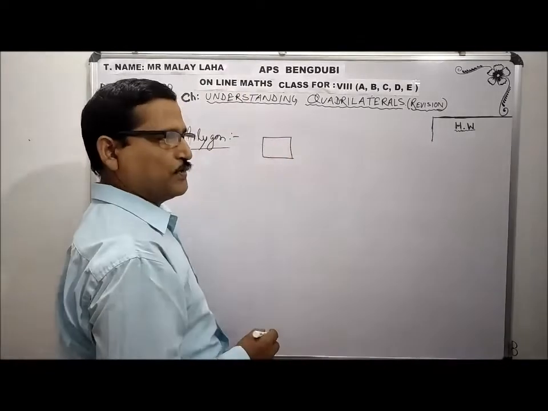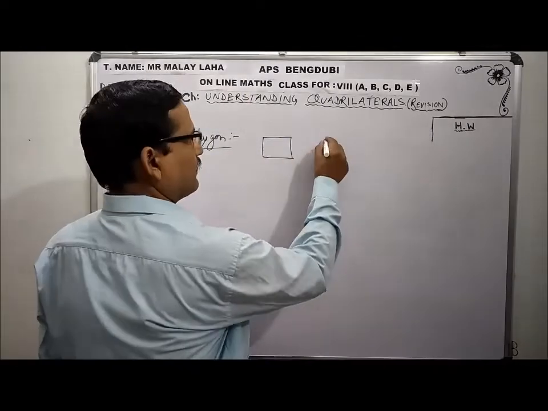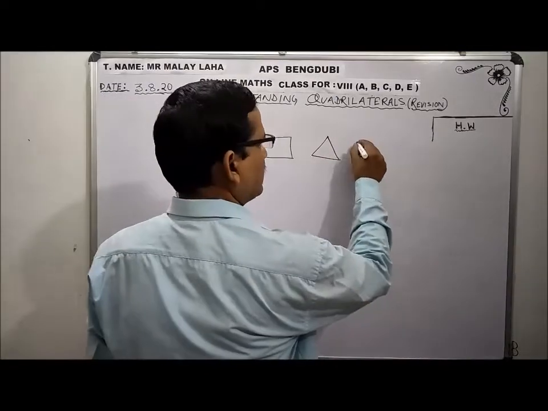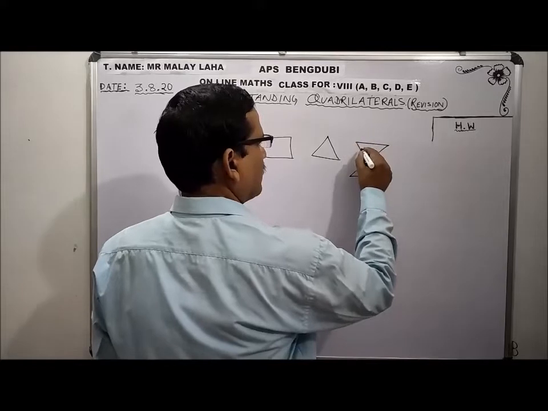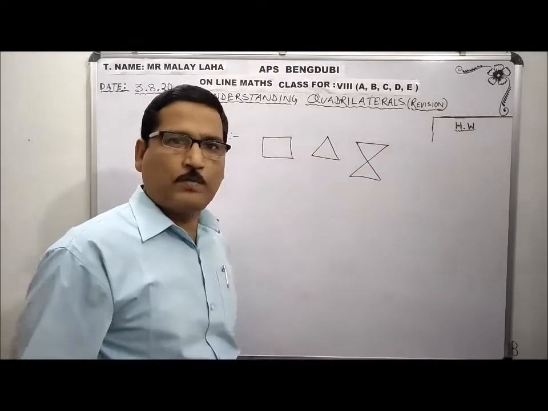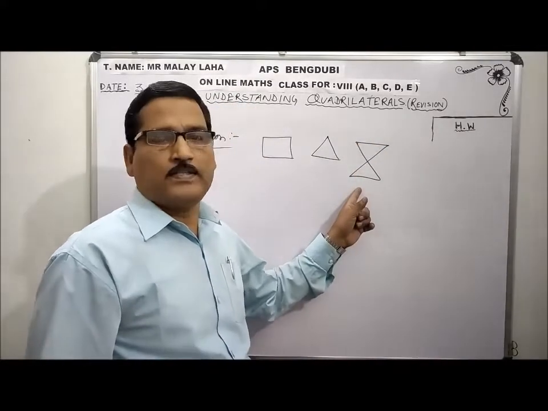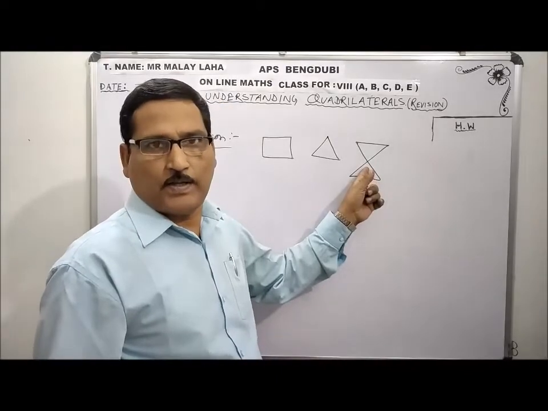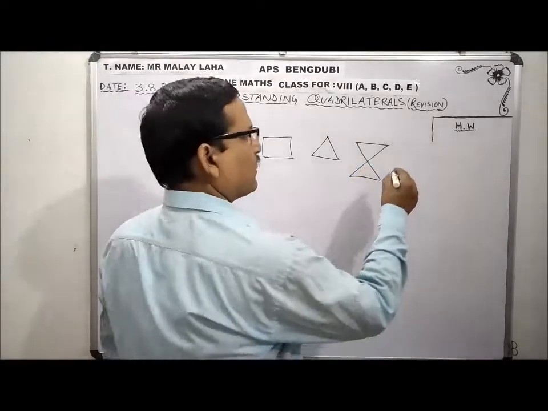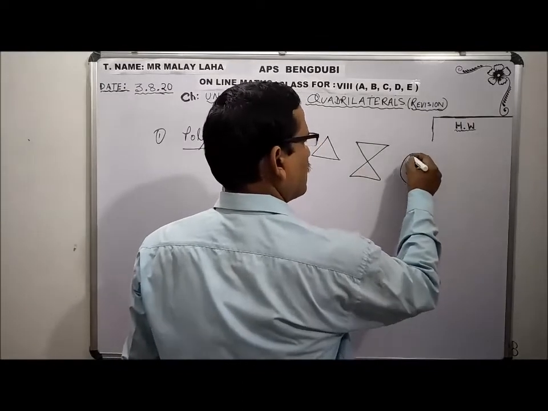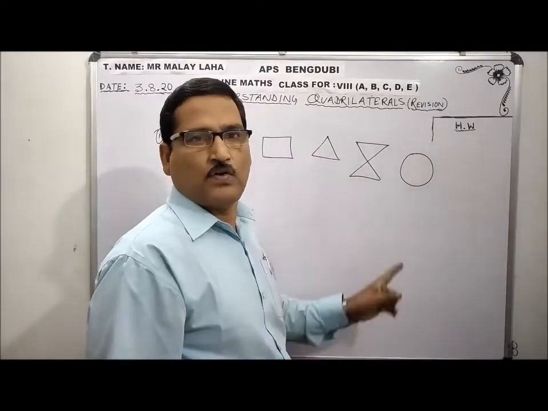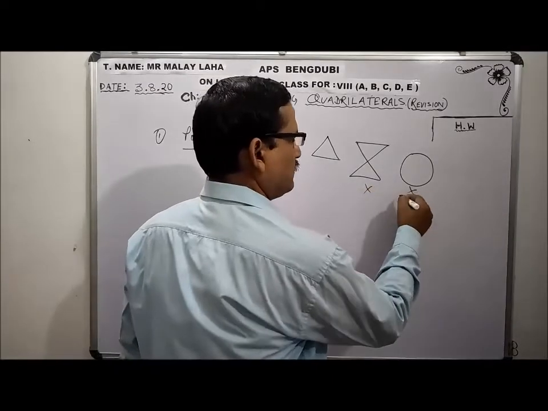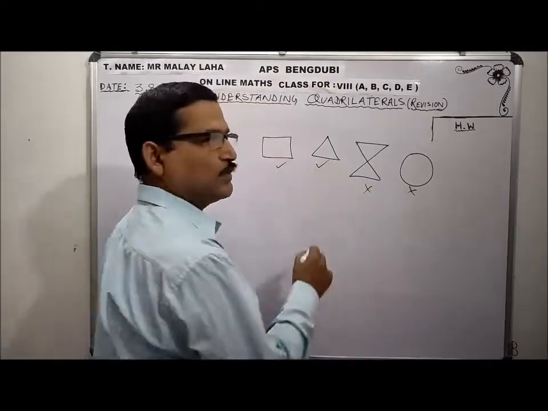this is a polygon made by line segments. This is also a polygon made by line segments. This is also made by line segments, but this is not simple. It is intersected somewhere. That's why it is not a polygon. This is a simple closed curve, not made by line segments. It is not a polygon. This is not a polygon. This is a polygon. This is a polygon.